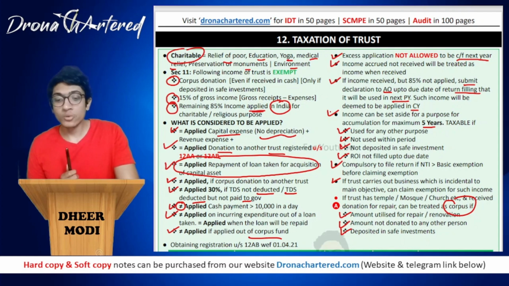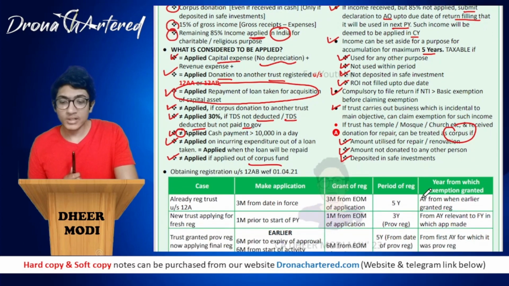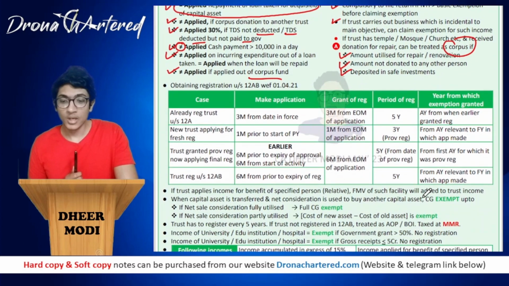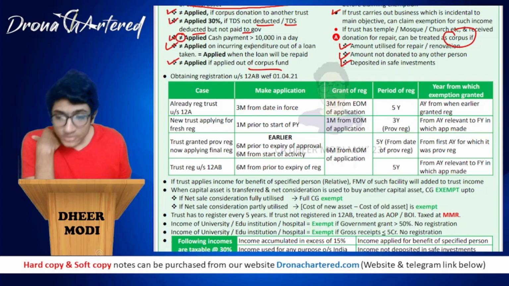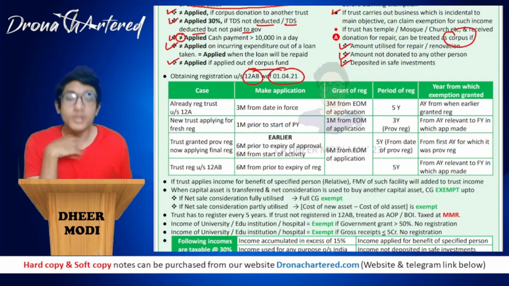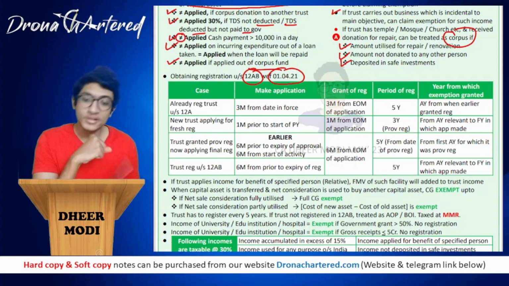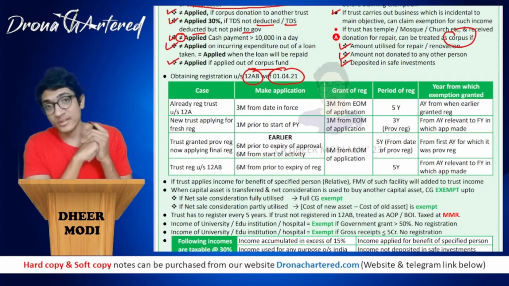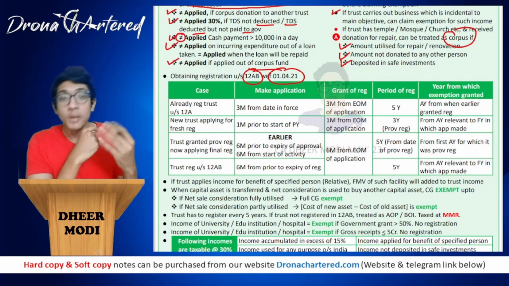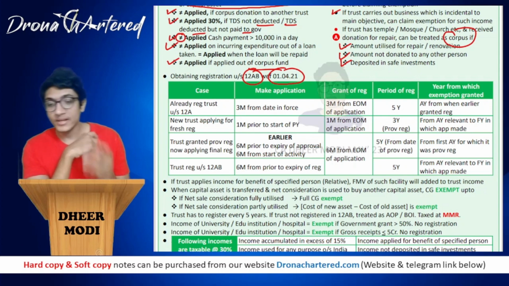Okay, now coming to your important point with regards to registration. With regards to registration, you will have to obtain registration under section 12AB with effect from 1st April 2021. So if you want to get these benefits, if you want to be registered as a trust, you have to get registered under section 12AB before 1st April 2021.